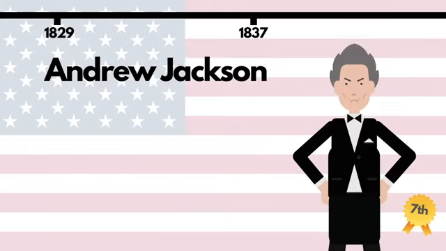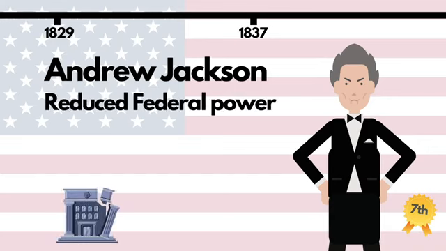A former lawyer, slave owner and war hero who had defeated the British at New Orleans during the War of 1812, Andrew Jackson became the seventh president in 1829. Jackson believed more power should lie with individual states, though conversely, he reinforced central power because unlike previous presidents, who had only vetoed bills that they considered unconstitutional, Jackson vetoed ones that he just didn't like.